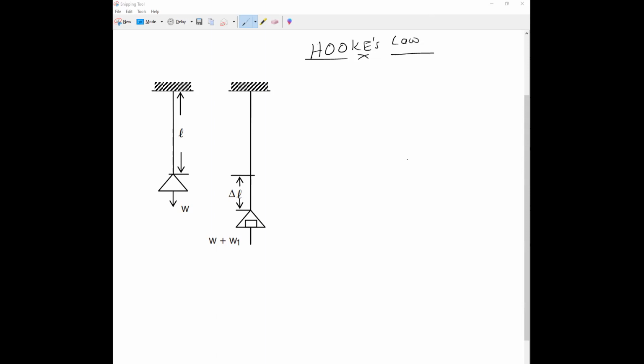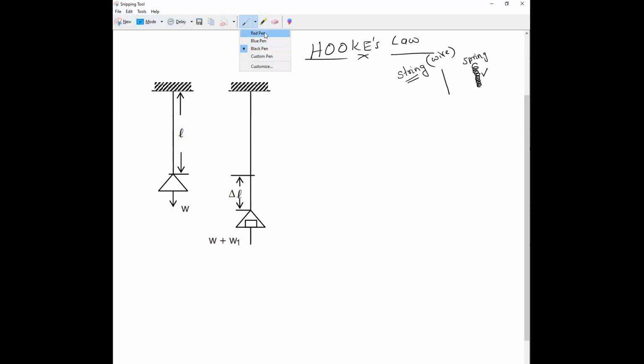Hooke's law: consider a wire of length L. This is a wire, it is a string, not a spring. Keep it in mind. String means like this. Spring means a coil. This is called a spring and this is called a string.